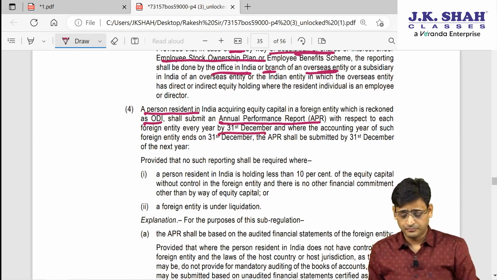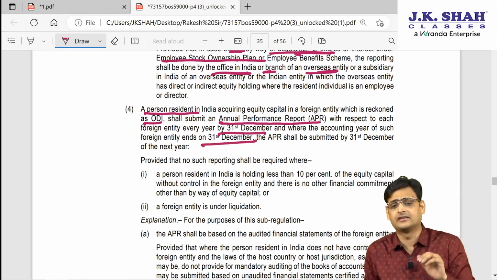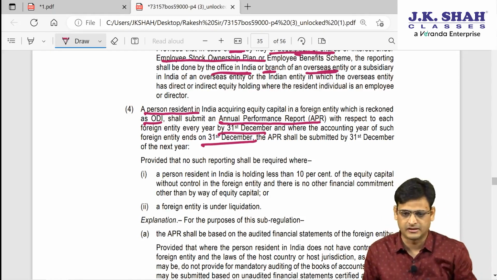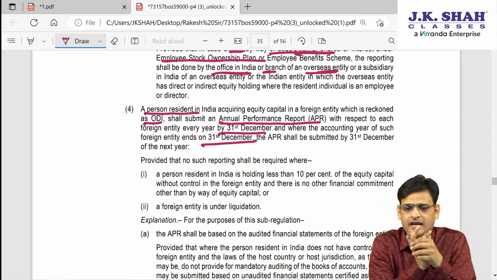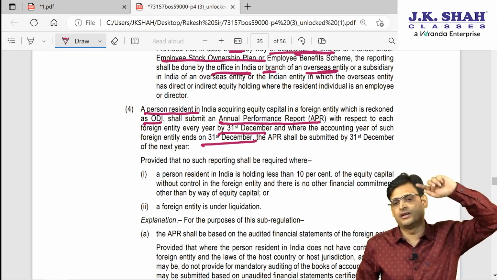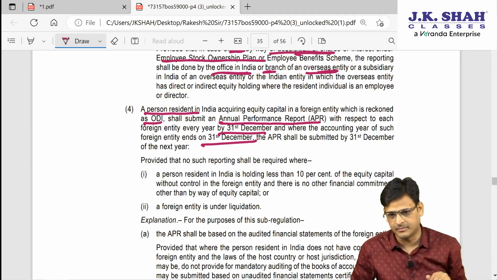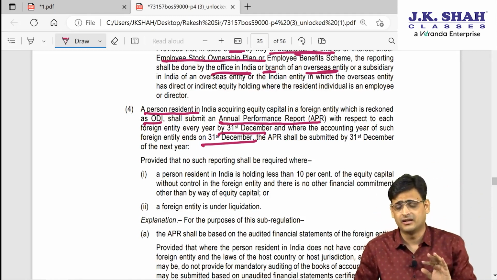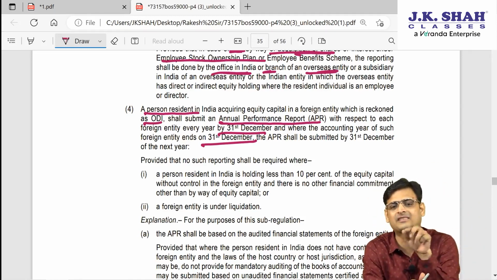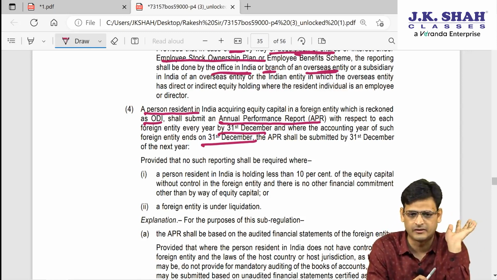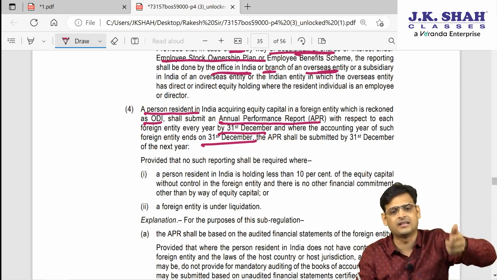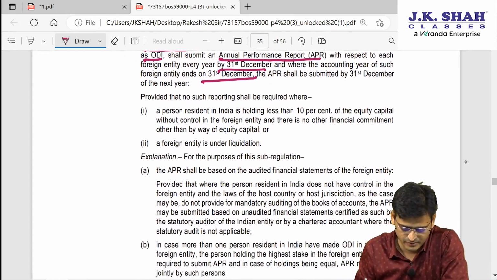But let's assume that the foreign entity's year end is 31st December. Then I cannot give it on the same day. So they are saying in that case it will be by 31st December of the next year. So every year for ODI investment, say I have taken Microsoft 14% shares, I will give the annual performance report of Microsoft by 31st December. But if Microsoft has a 31st December year end, I will submit it by the next year's 31st December. That is 12 months time, because many foreign entities have a calendar year as their year end.